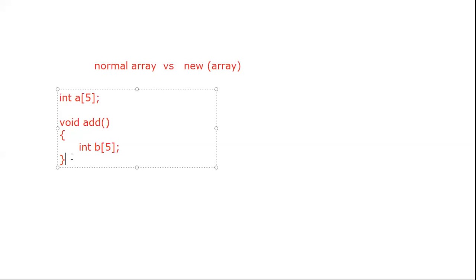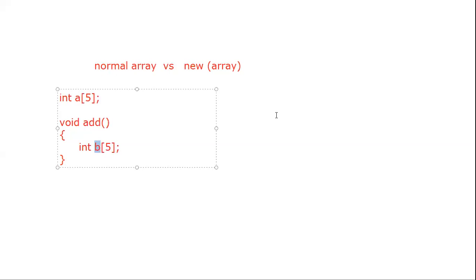So when you exit from this function, the local variable b, or that array which was created, is automatically going to be destroyed. Or whatever memory was reserved by that b variable is going to be destroyed.